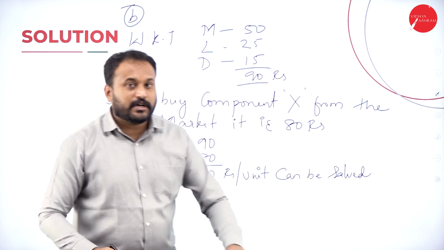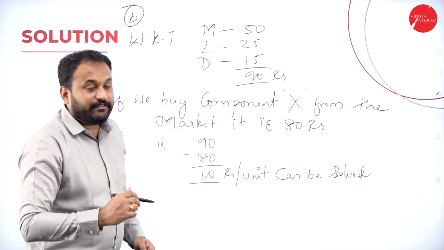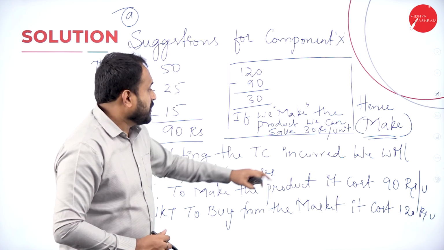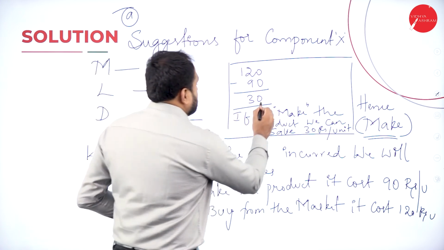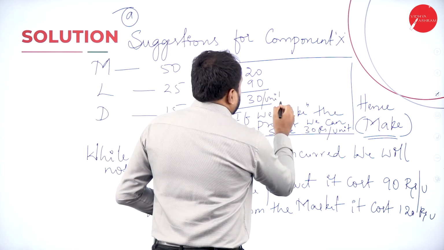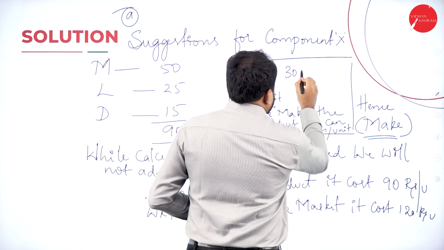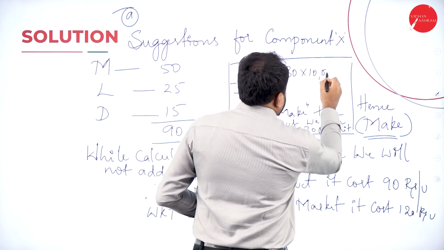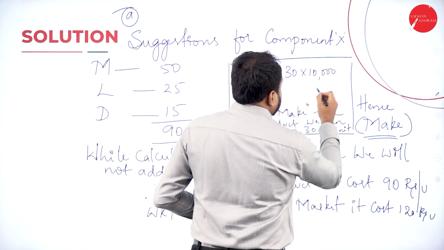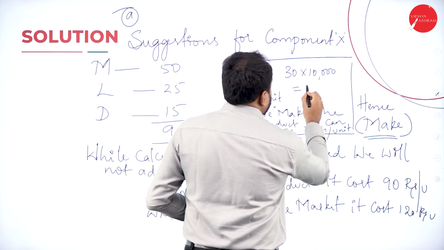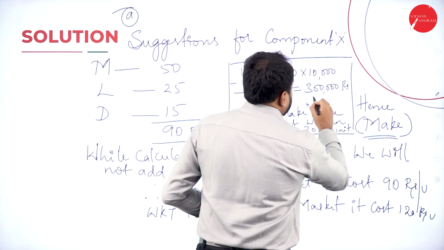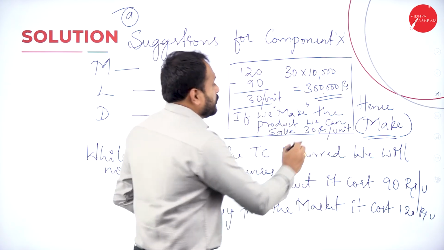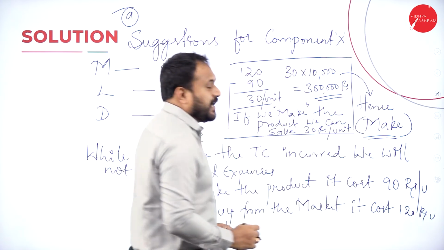See, here also you are supposed to write that. That is what the very, very important topic is. That is, you will make, the reason is 30 rupees you will save per unit. Total how much it is? So 30 into 10,000 units. How much? 10,000 units. So it is how much? 30 into 10,000 is, say, 3 lakh. 3 lakh rupees you are saving. That's why you will make the product.